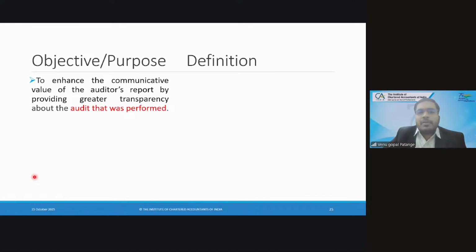So let us take an example. I explained to you technically, but now I'm explaining with an example. Provision for impairment. Can anyone tell me what is impairment? How do you compute impairment?